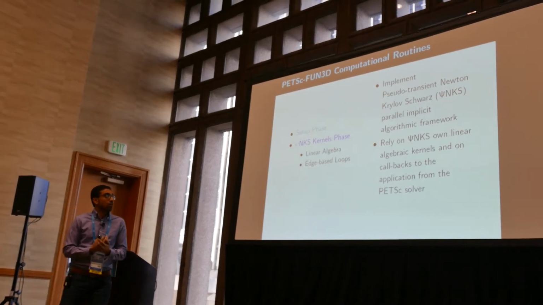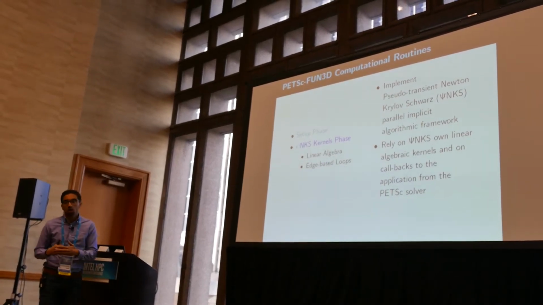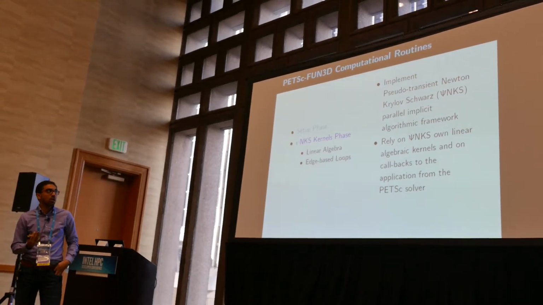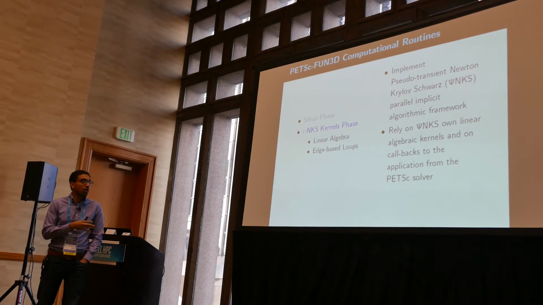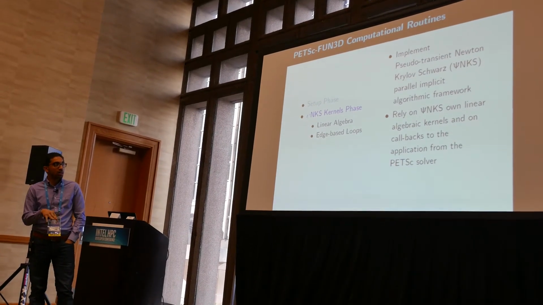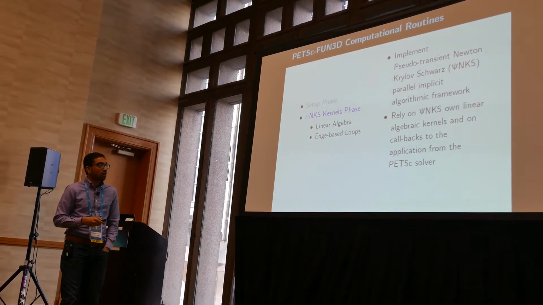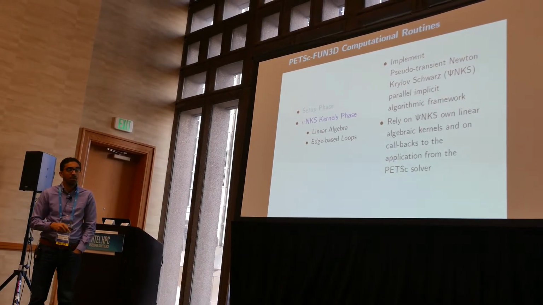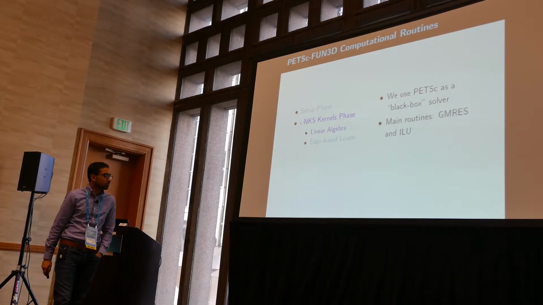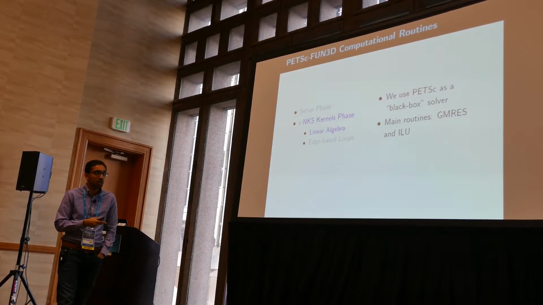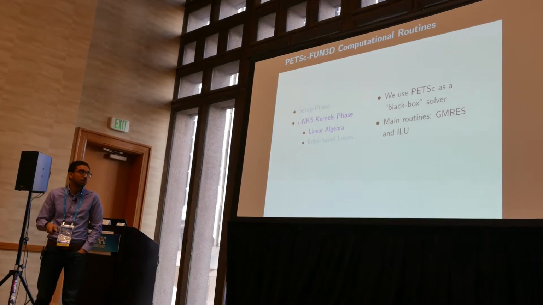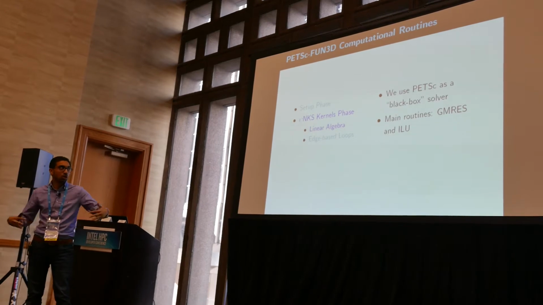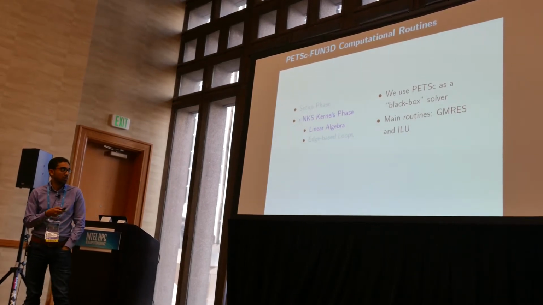The most important kernels are the Newton-Krylov-Schwarz algorithm kernels, which is basically an implementation of the implicit parallel algorithmic framework. We are relying on linear algebraic kernels and some callbacks to PETSc. Our target here, we're not optimizing PETSc, we're optimizing the callbacks to the PETSc solver, which is the physics of the problem. So the linear algebra is handled through PETSc, and we call PETSc as a black box. We don't touch PETSc. We mainly call GMRES and ILU within a single node, but when you go to larger scale, we have GMRES, Schwarz, and ILU.